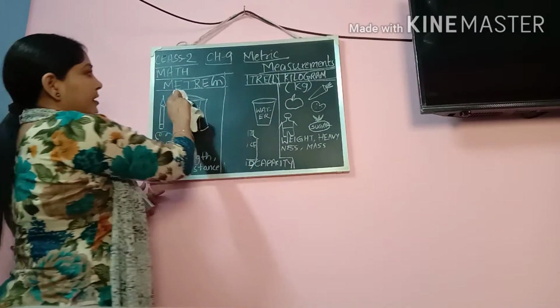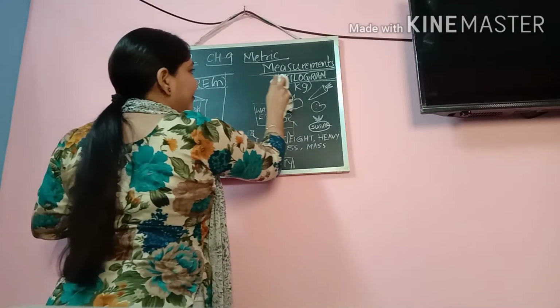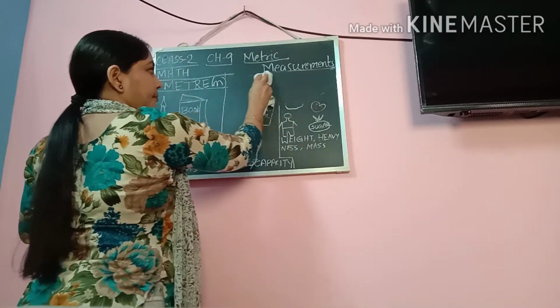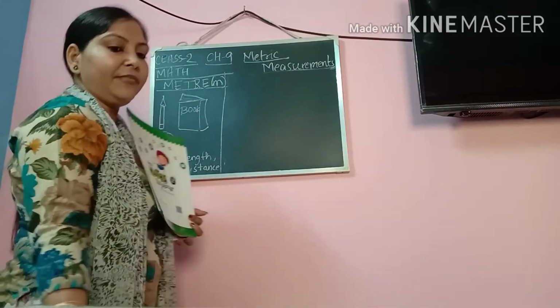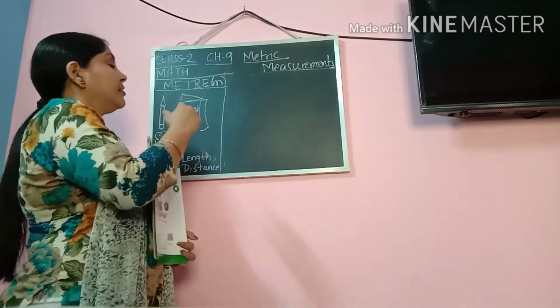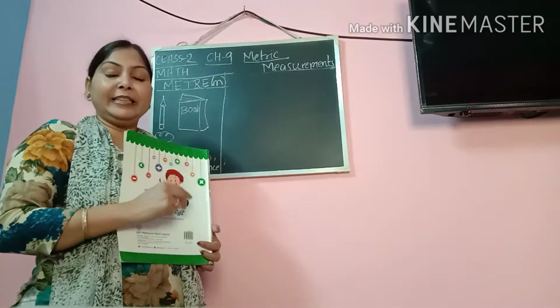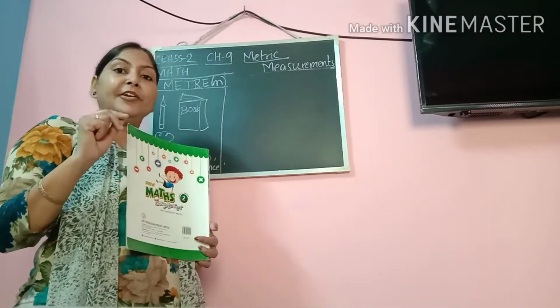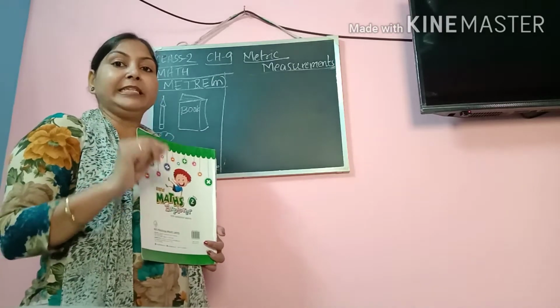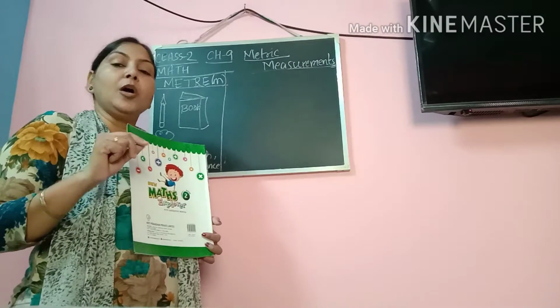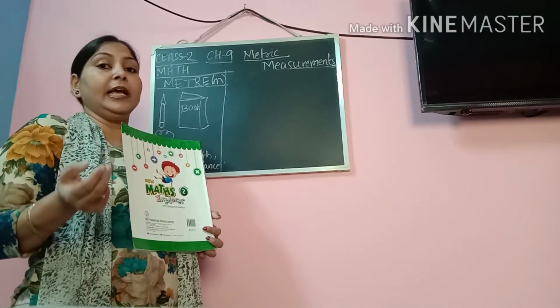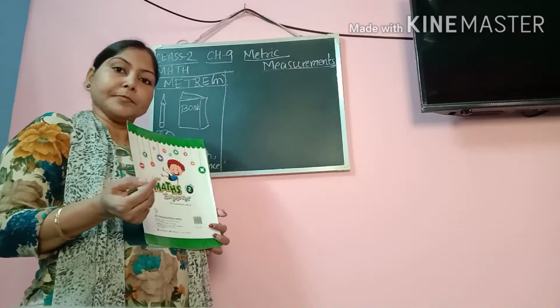Alright. Now after this you have to learn how to measure. I am not rubbing the meter, because I am going to start with the length. So what have we learned? The standard unit for length is meter, the standard unit for capacity is liter, and the standard unit of weight or mass is kg or kilogram.